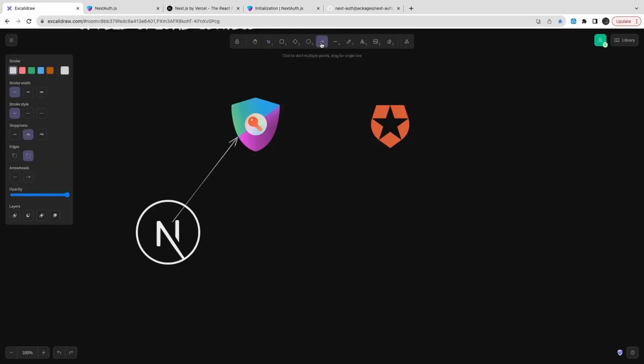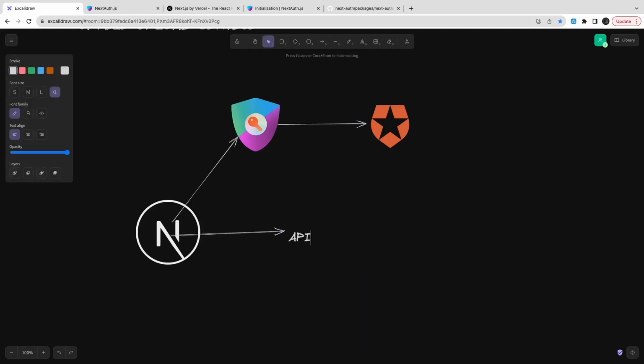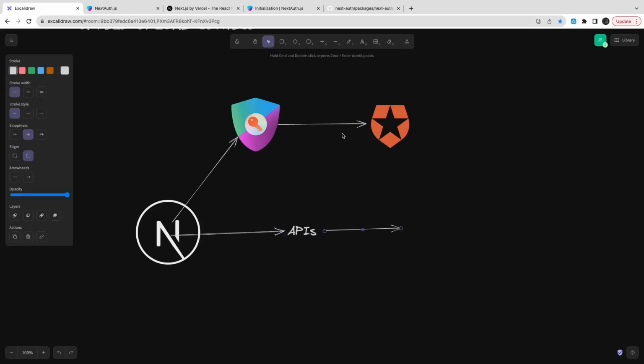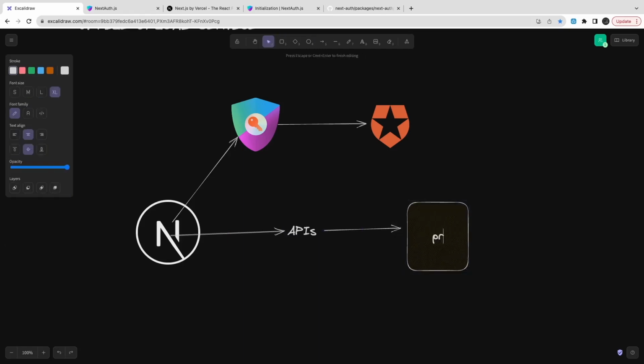This is pretty much the simplified architecture we have already discussed. Next.js is configuring next auth, and the next auth options will have this auth0 provider. There we are passing the application ID, application secret, issuer, ID token, all these properties.